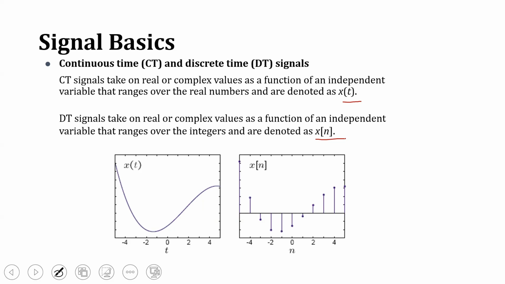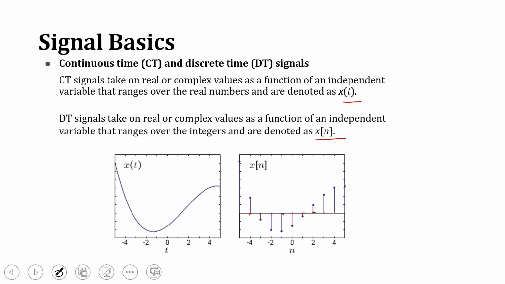The difference between continuous time and discrete time is that a continuous time signal exists at all values of t, whereas a discrete time signal exists only at integer values of n, only at discrete instances of time. This is what you need to remember.